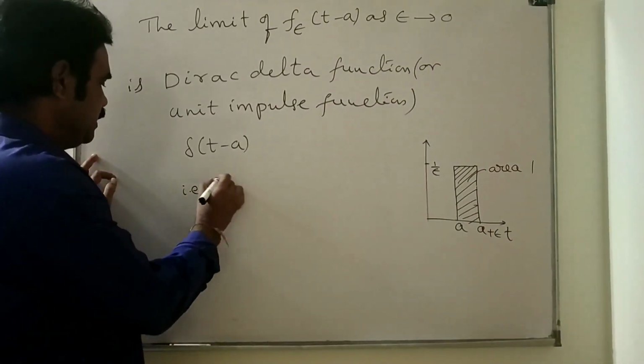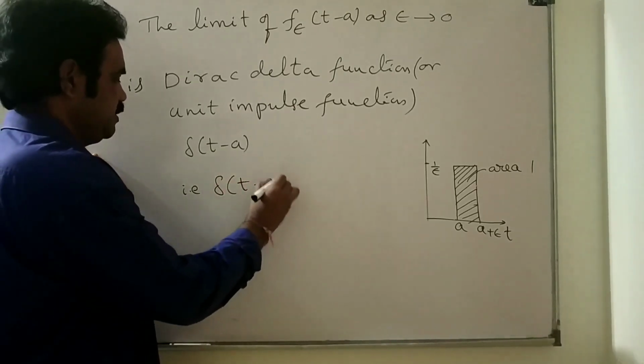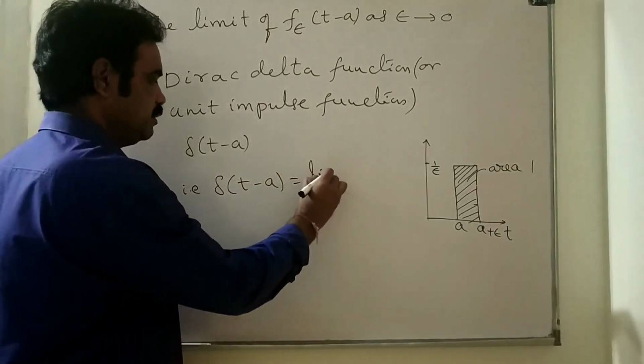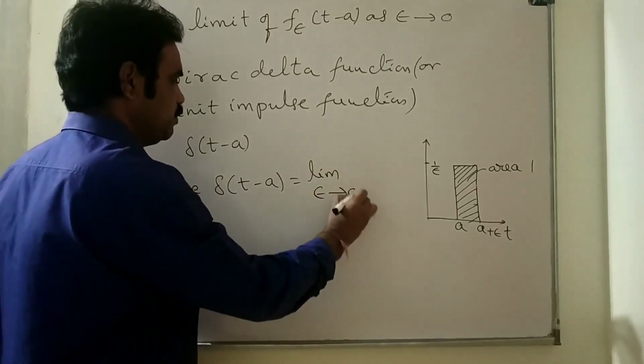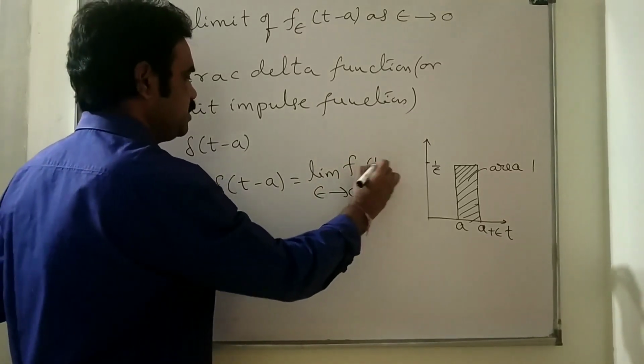That is, delta of t minus a is equal to limit epsilon tends to 0 of f epsilon of t minus a.